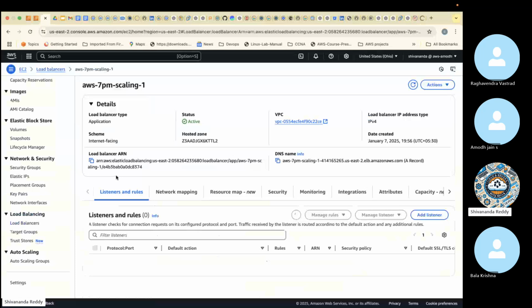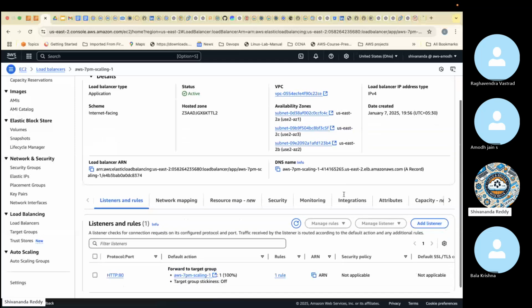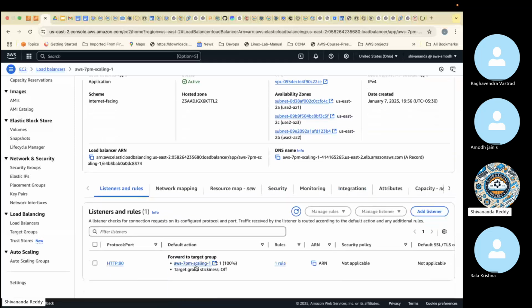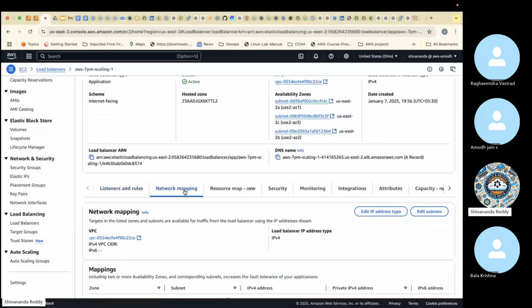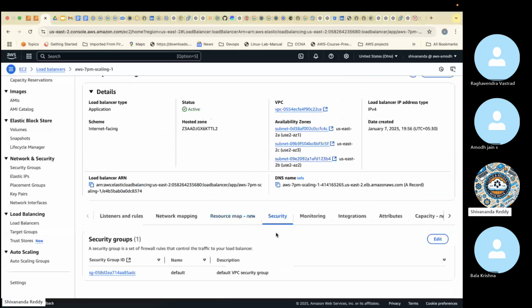This is our load balancer. Internet-facing only, we selected. Application load balancer. These are the three available zones. This is the link, 100%. Okay, mapping is also there, assigned by AWS. Security, this is the problem.